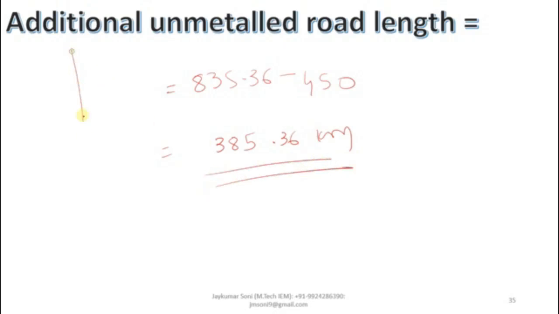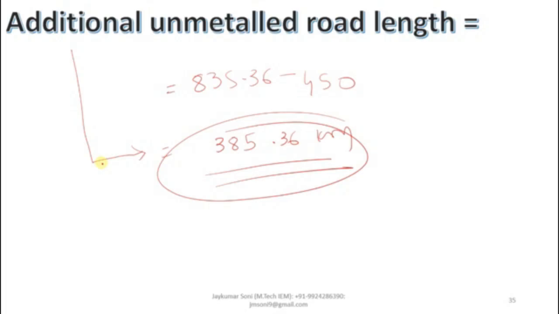You have the total, which is 835.36, calculated over here. The existing unmetal road length is already given in the example statement, which is 450. If you subtract it from the total length, you will get 385.36 kilometer. So this is the value of additional unmetal road length.